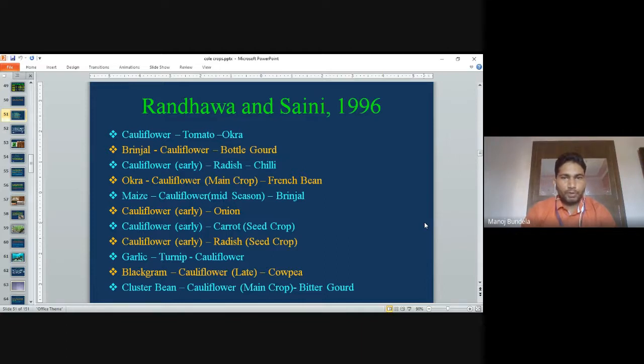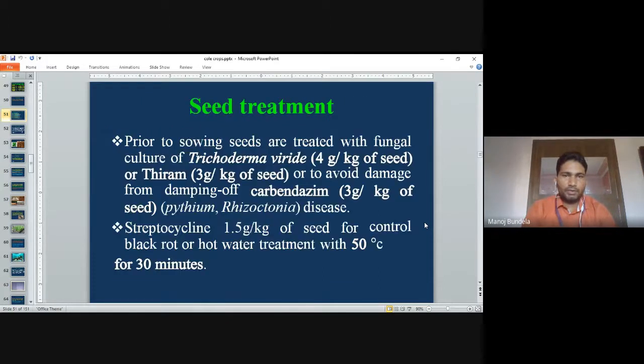Brinjal, cauliflower, bottle gourd we can grow. Cauliflower early, radish and chili. Okra, cauliflower as a main crop, and French bean. Maize, cauliflower, brinjal, cauliflower and onion, cauliflower and carrot, cauliflower and radish. Garlic, turnip and cauliflower. Black gram, cauliflower. Cowpea, cauliflower. Cluster bean, cauliflower and bitter gourd. So these are the intercropping we can use.